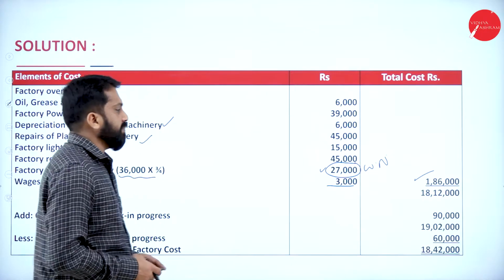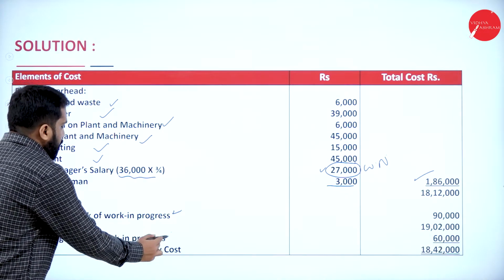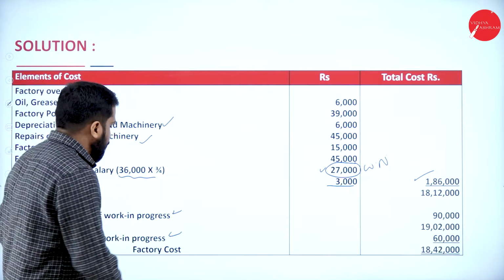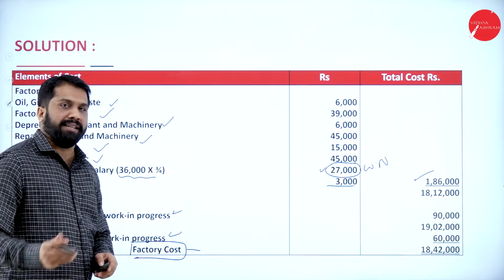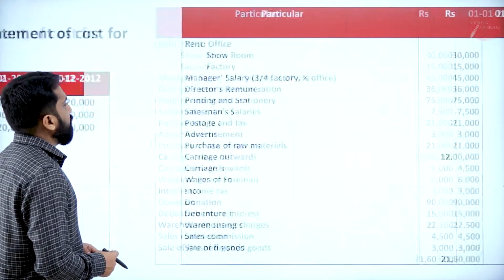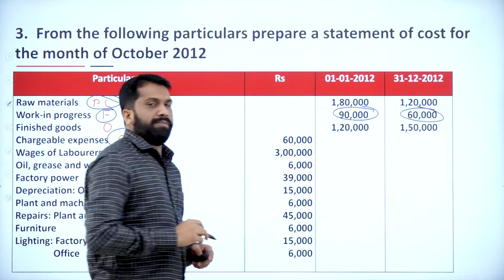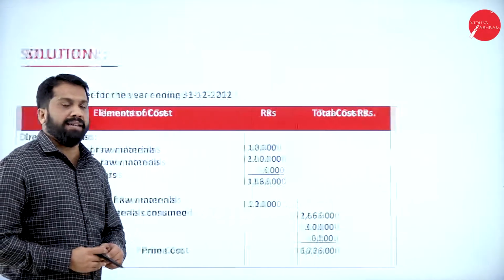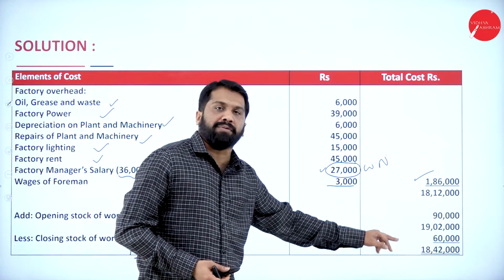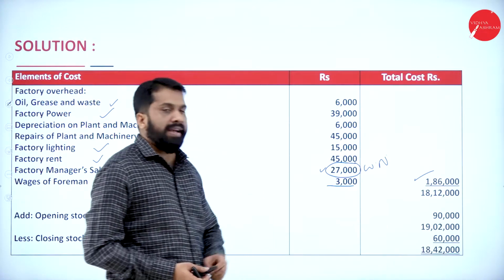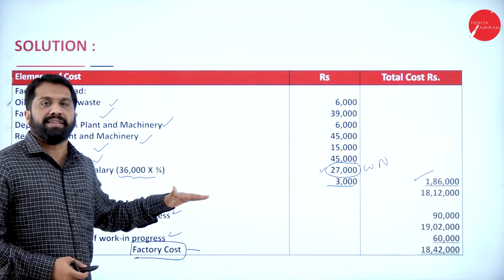Now, I'll go back. So before that, we add opening stock of work in progress minus closing stock of work in progress. You will get factory cost. Where do you get opening as well as closing? I'll go back to that. See, opening stock of work in progress, closing stock of work in progress. Add 90,000 and minus 60,000. See, add 90,000, deduct 60,000. What is your answer? Your answer is 18,42,000. Hope you understood up to factory overhead.